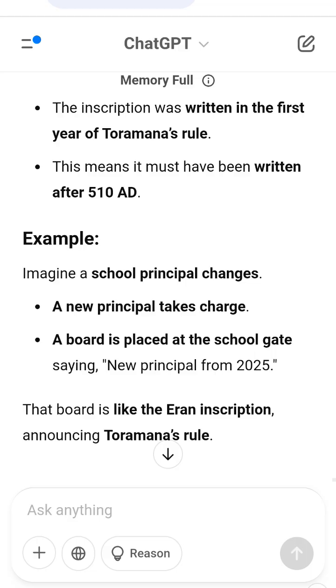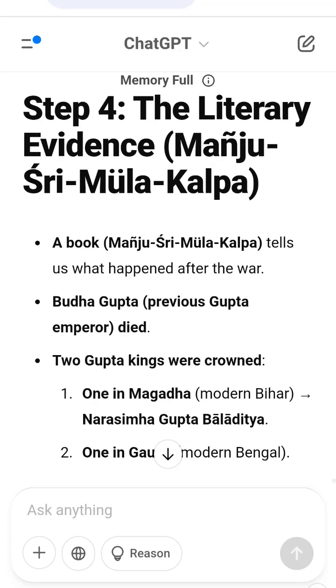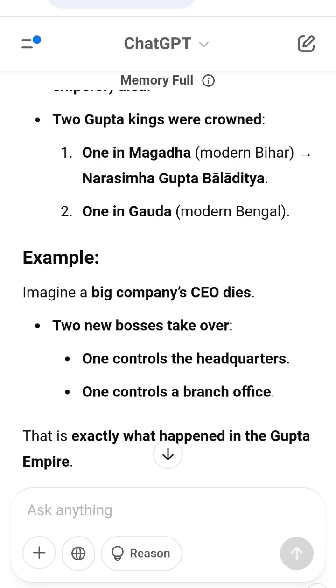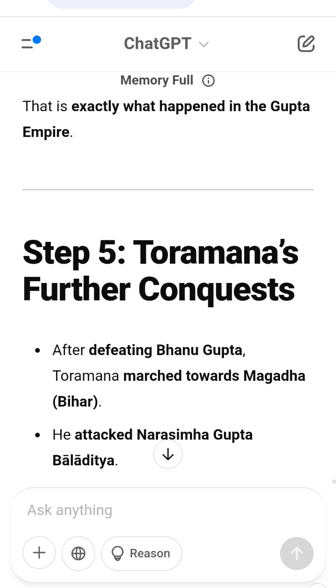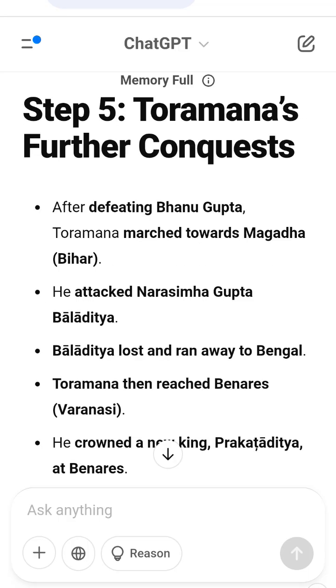Step 6. Who was Prakataditya? Prakataditya was made king in Benares by Toramana. Some say he was Narasimha Gupta Baladitya's son. This means Baladitya still had some power left. Example, imagine a teacher is removed from school, but his son is still studying there. The teacher may come back later and regain power.